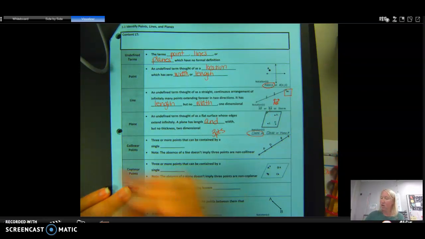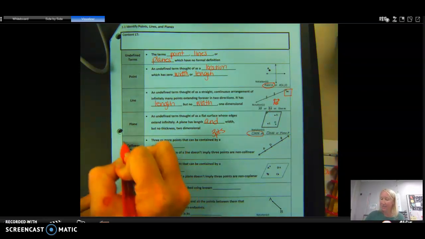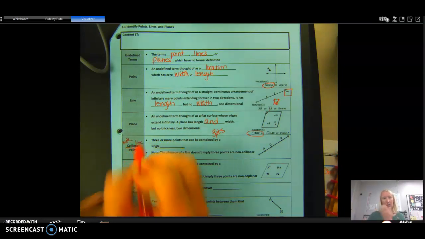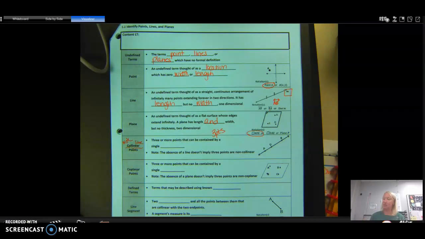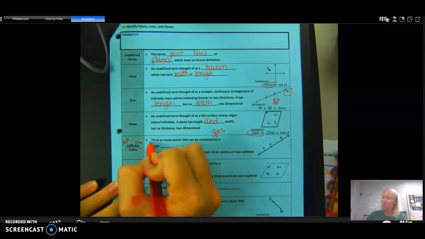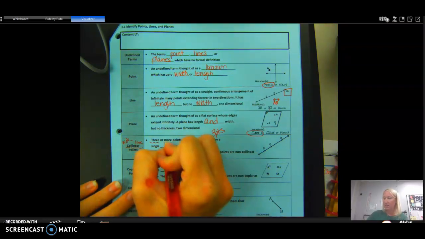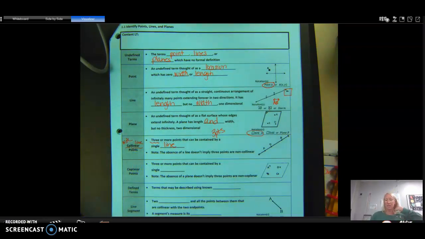Okay? Collinear. Co means with, and then linear we should see the word line. So it's within the same line. So 3 or more points can be contained by a single line. So if we're talking about 3 or more points that lie on the same line, then they are collinear. The absence of a line does not imply that the points are non-collinear. So you could still have 3 points there, and a line could go through them, and they would be collinear.